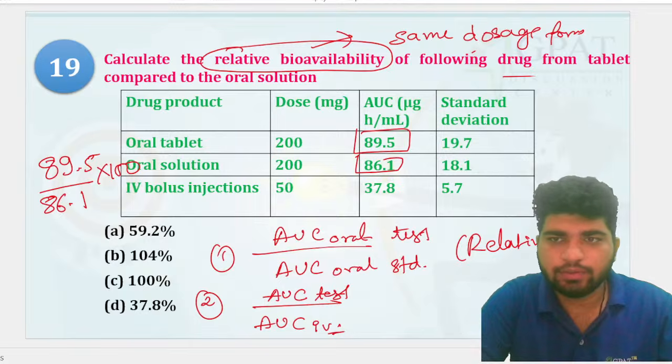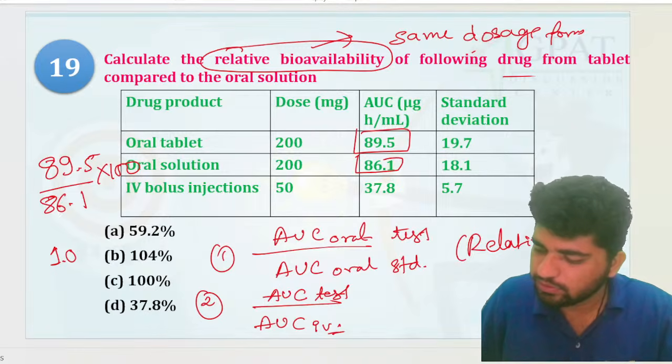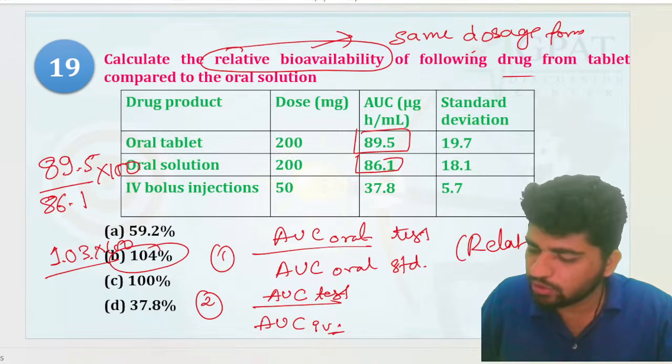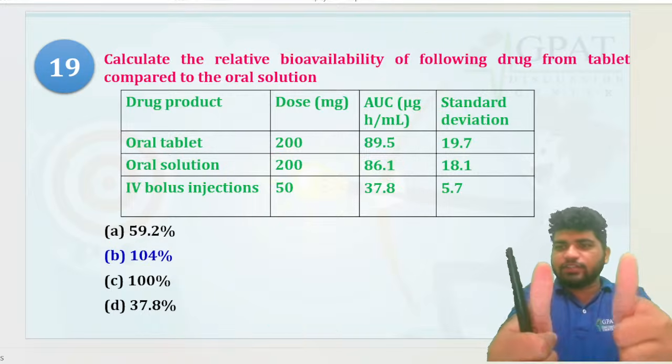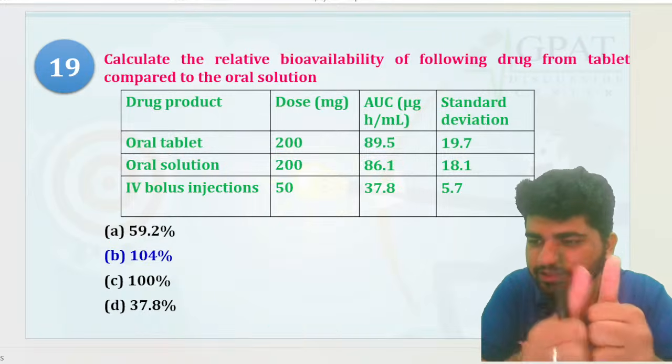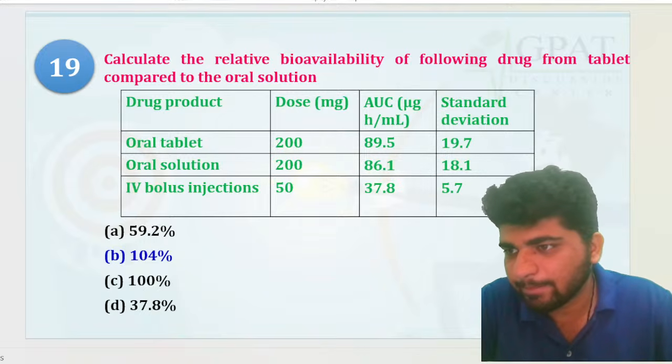89.5 divided by 86.1, right? So 103, 101.03. Okay, 1.03 is going to come, and if you multiply by 100, so B is going to come, 104. Yay! We have got that right. Yes, 104 is going to be your correct answer.